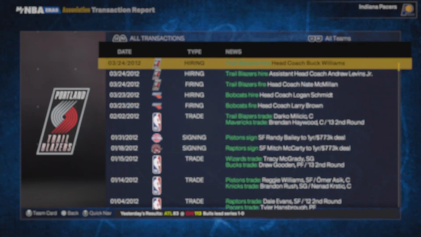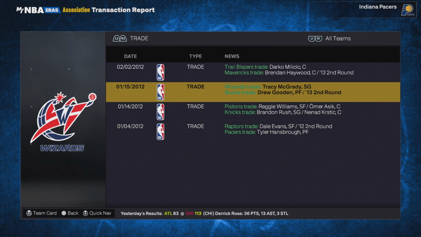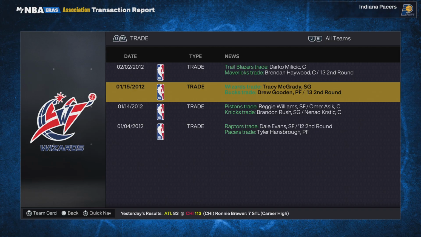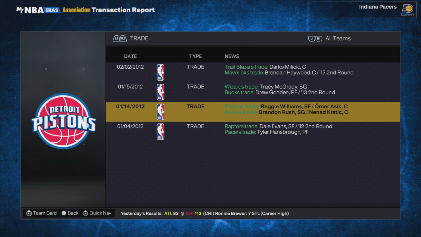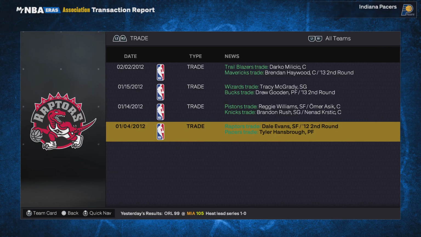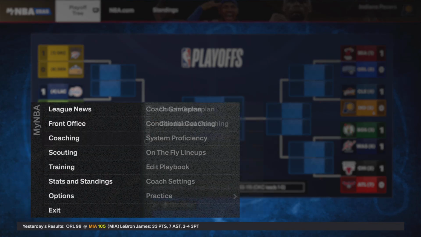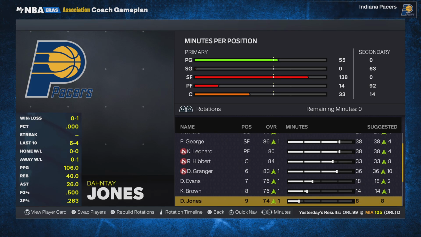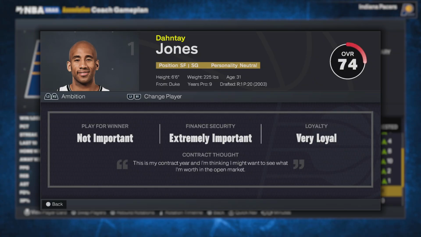Did they do any trades? Any interesting trades? Darko Milicic for Brendan Haywood. Okay, T-Mac for Drew Gooden. Reggie Williams and Omar Asik, Brandon Rush, and okay, they traded Dale Evans for Tyler Hansbrough. Okay, and Evans has a 76. That's not bad, I guess.